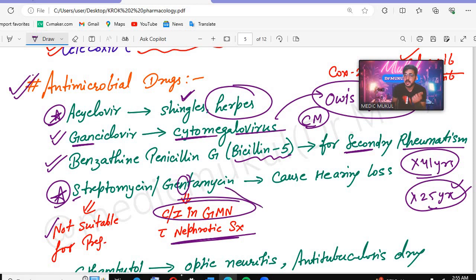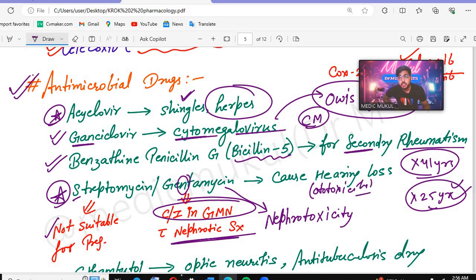Remember, gentamicin has the N, so it causes nephrotoxicity. What can we call hearing loss? Ototoxicity. Streptomycin causes ototoxicity, but gentamicin has the N, so it causes nephrotoxicity also. It has both ototoxicity and nephrotoxicity.